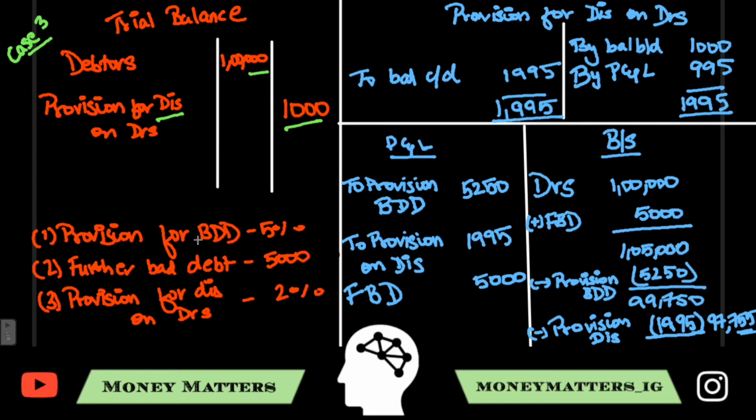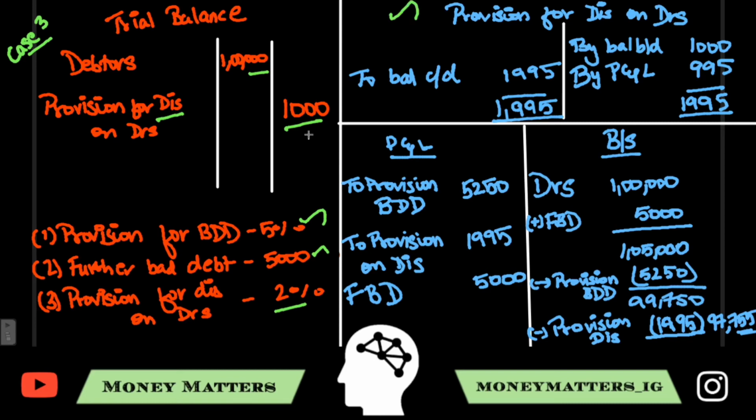And in the adjustment, they've given provision for bad and doubtful debts, which is 5% on debtors, further bad debts, which is 5,000 rupees, and provision for discount on debtors for 2%. Here, just like the case 1, there is a closing provision for discount on debtors, and there's also an opening provision in the trial balance for discount on debtors. So, just like for provision for bad and doubtful debts, here also you'll open a ledger.